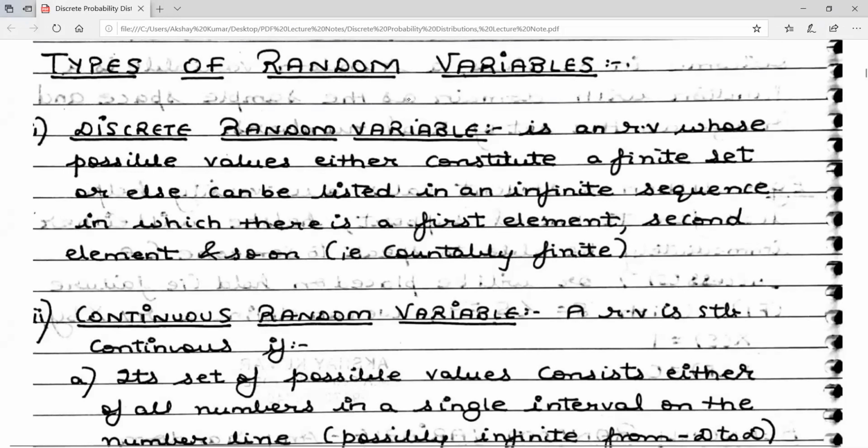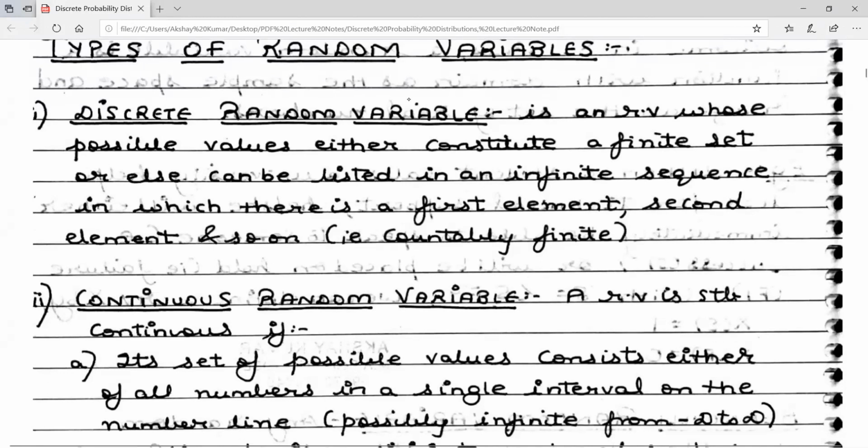Now there are two types of random variables particularly of interest to us. One is called the discrete random variable. Another is called the continuous random variable. When is a random variable said to be discrete? A discrete random variable is a random variable whose possible values either constitute a finite set or else can be listed in an infinite sequence in which there is a first element, second element, and so on.